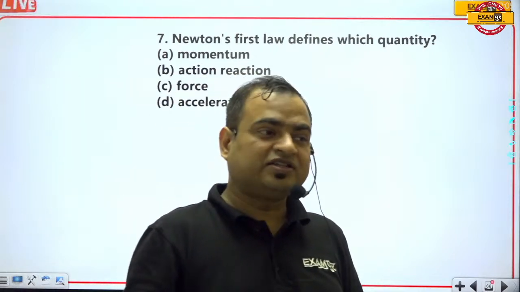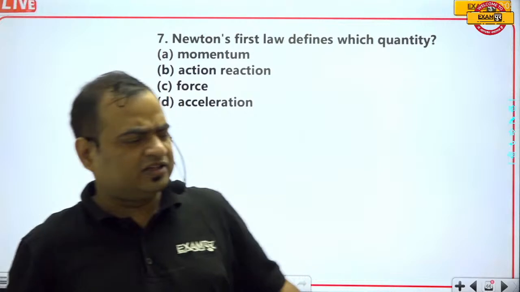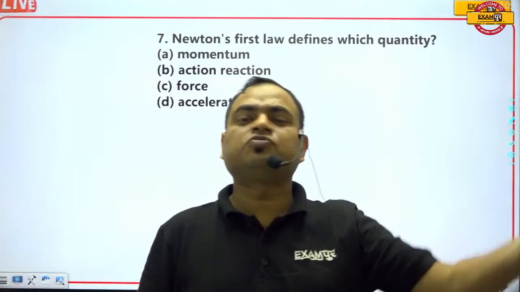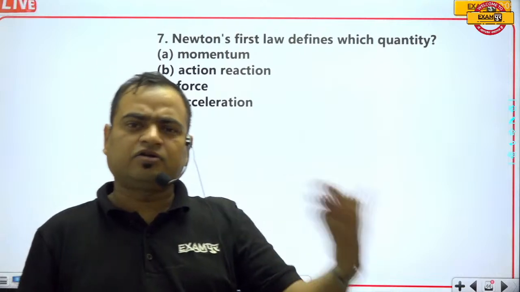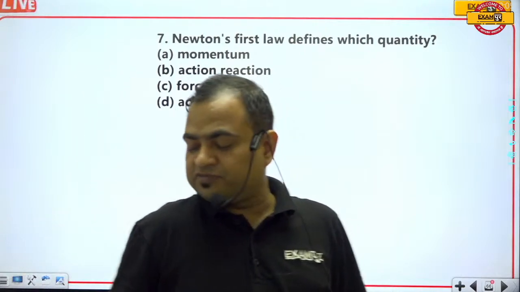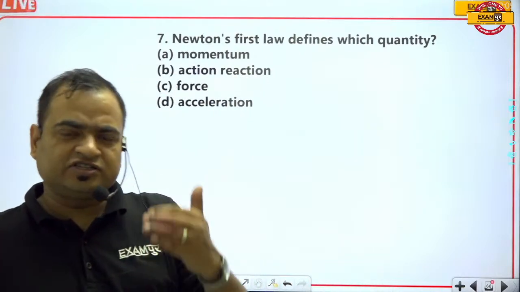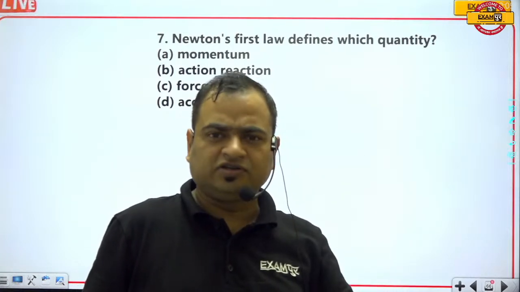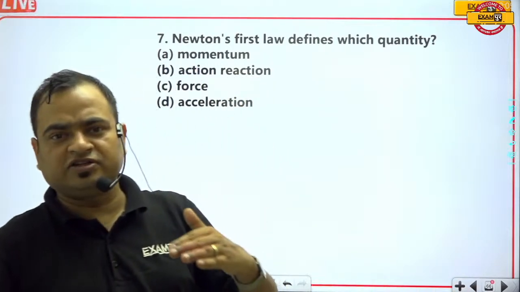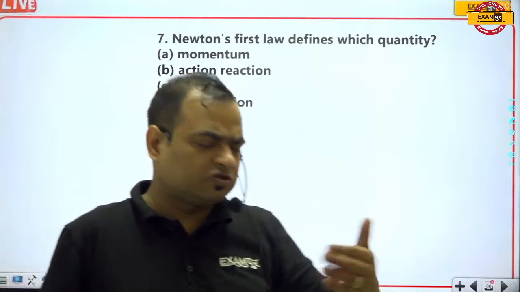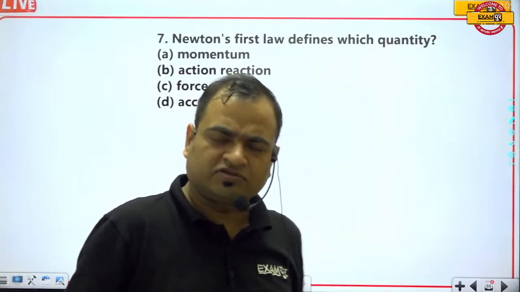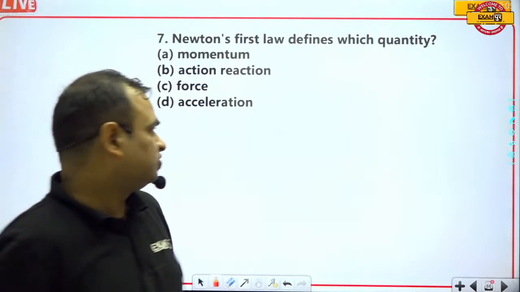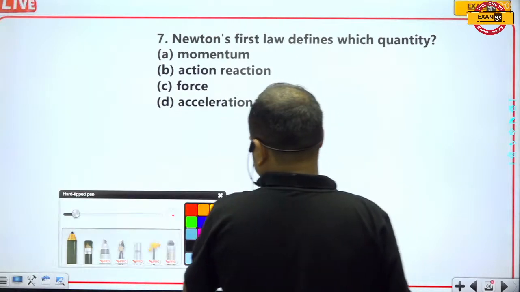Or you can say that it changes its state, either from rest to motion, or motion to rest, or motion to motion at a higher or lower speed. If the velocity of the body changes from low velocity to high velocity, then obviously you have applied some force on the body. So this one will be the correct answer.